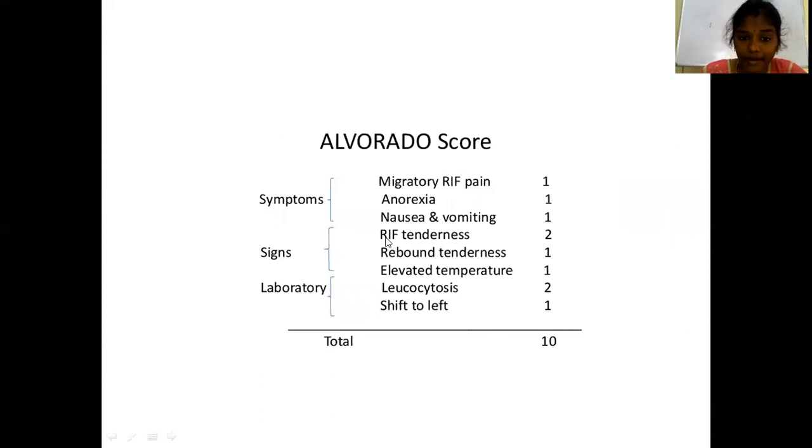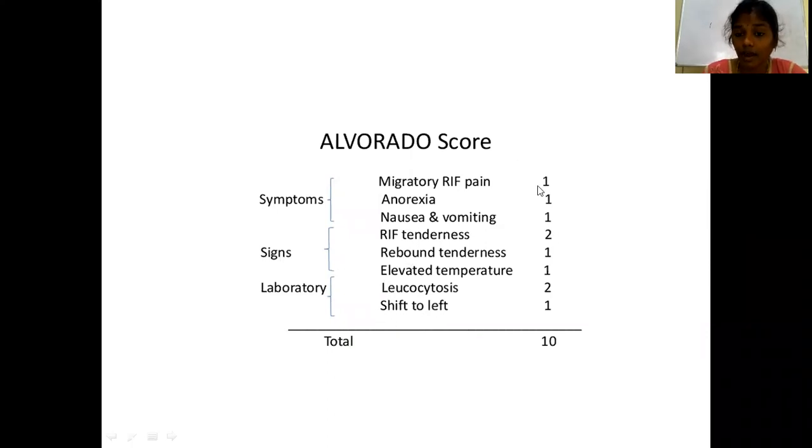See, MANTRELS is made of the first letters: migratory right iliac fossa pain, anorexia, nausea and vomiting, right iliac fossa tenderness, rebound tenderness, elevated temperature, leukocytosis, and shift to left. What is this shift to left? Leukocytosis is an increase in leukocytes. If there are immature leukocytes, that is more leukoblasts, that indicates shift to left.